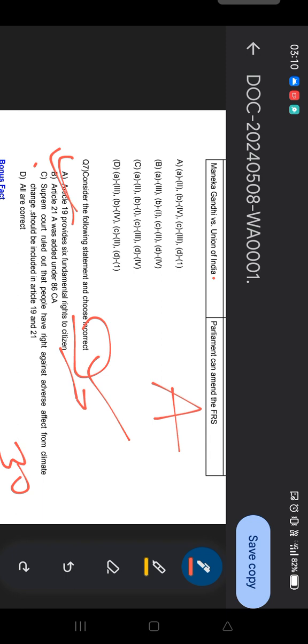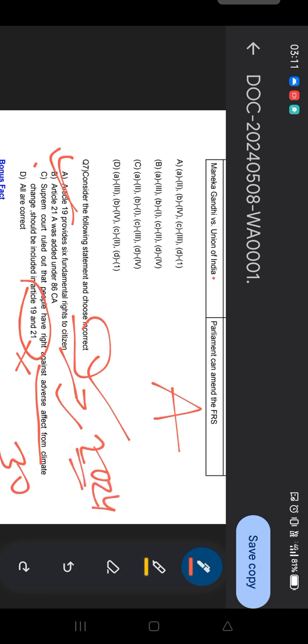Okay. Then option C, the Supreme Court ruled that people have the right against adverse effects of climate change and it should be included in articles 19 and 21. It's incorrect. Although the Supreme Court highlighted that people have a right against the adverse effects of climate change, it's a recent judgment from 2024 only.